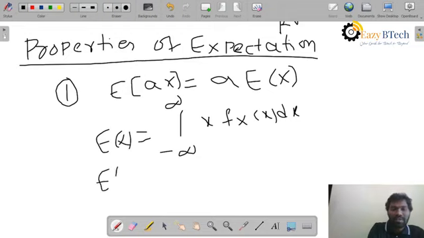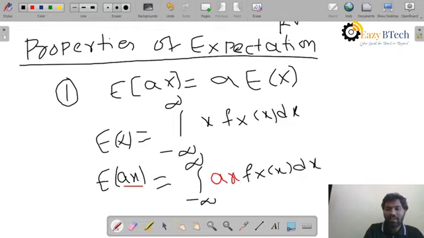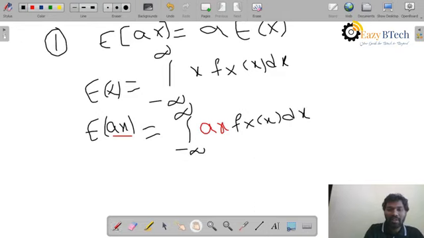What they ask you is the expectation of aX. So you just replace whatever value is inside the expectation. Here you are having aX, so you write ax into f_X(x) dx. Now I will take the a common outside, because it is a constant.